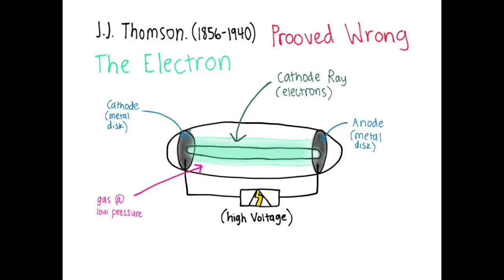J.J. Thomson identified the negatively charged electron in the cathode ray tube in 1897. He conducted experiments that passed electric current through gases at low pressure in glass tubes. The seals were electrodes connected to electricity. One was positively charged, called the anode, and the other was negatively charged, called the cathode. The result was a glowing beam, the cathode ray, which traveled from cathode to anode.